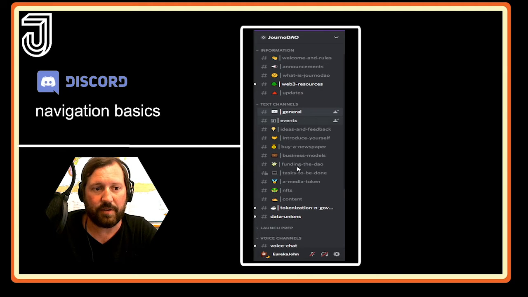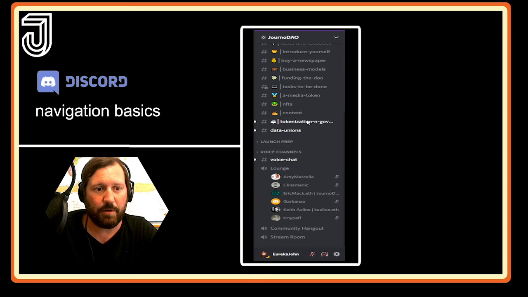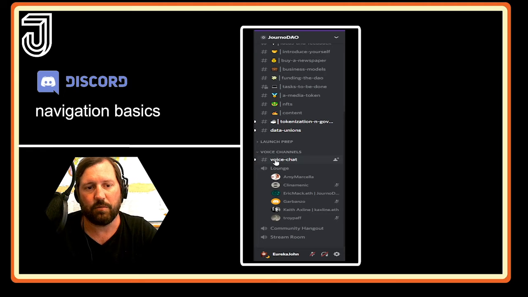There are the text channels, and then down here at the bottom, you have the voice channels. In a voice chat channel, if you're unable to speak, you can at least type out your thoughts, and people can see that as they scroll along while they're in a conversation. As you can see, there are several people here in a meeting.